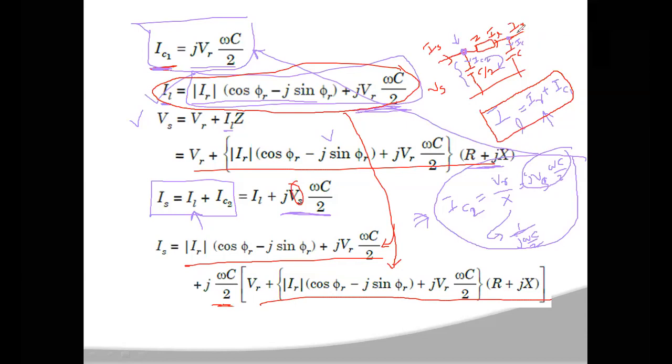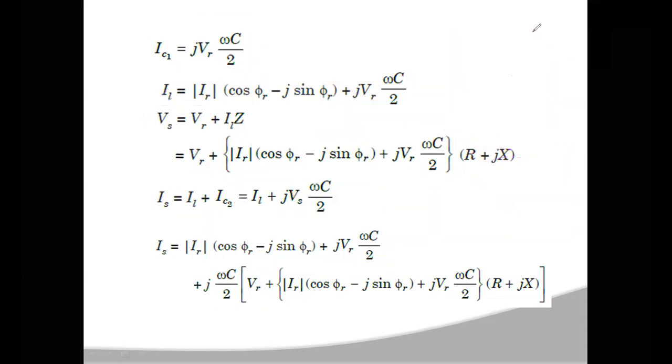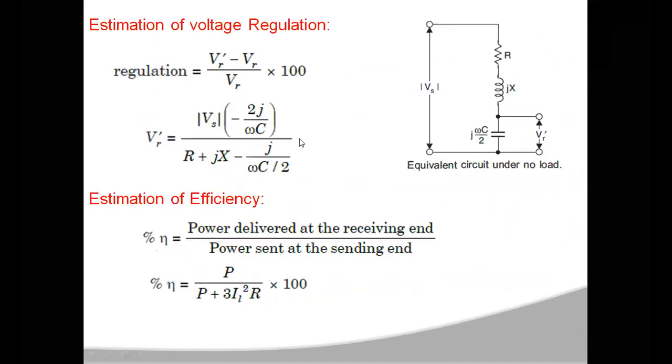This is how you can determine the voltage and current in the pi network. Okay, all the voltages and currents you got. After getting the voltage and current equations, you can estimate the voltage regulation and efficiency of this transmission line, which is represented by the pi network.